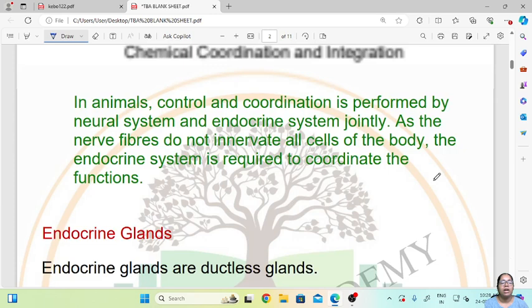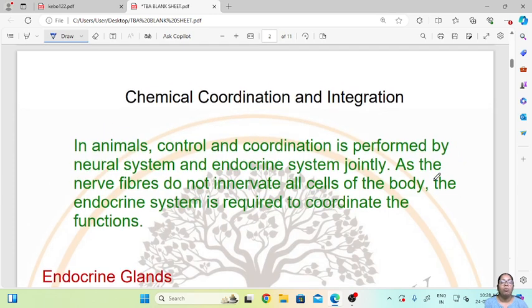What we have covered in today's video is what chemical coordination and integration is, and how it is governed. It is governed by the endocrine glands. What are endocrine glands, where they are situated, what is their function. Then we have seen different kinds of glands, the hormones which are secreted by those glands, and the functions of those hormones in the chemical coordination and integration of our body.